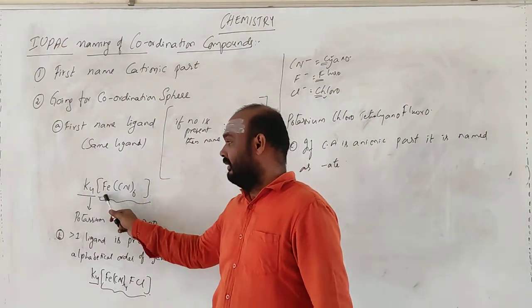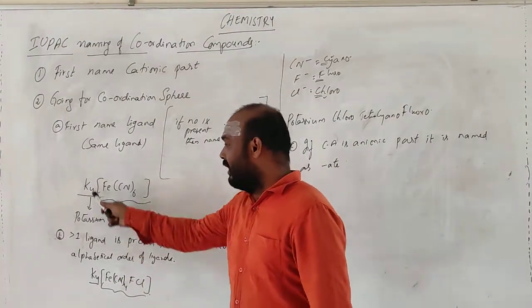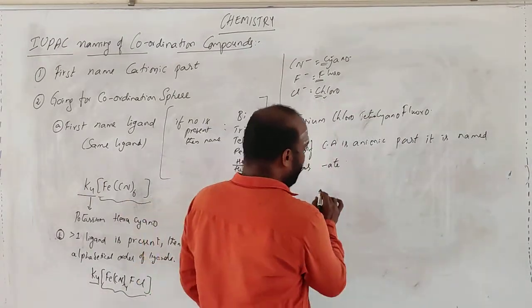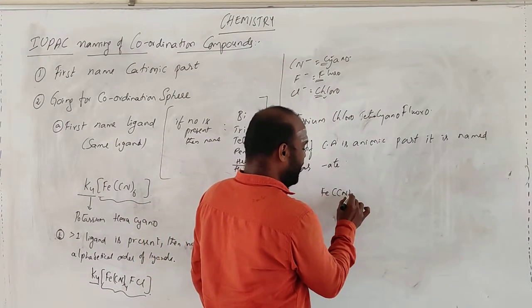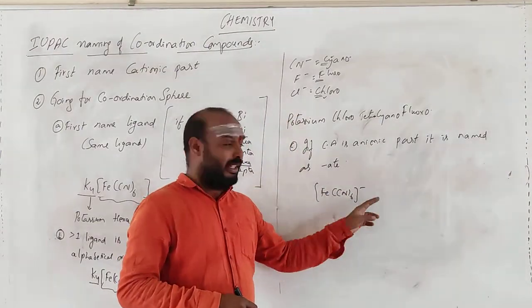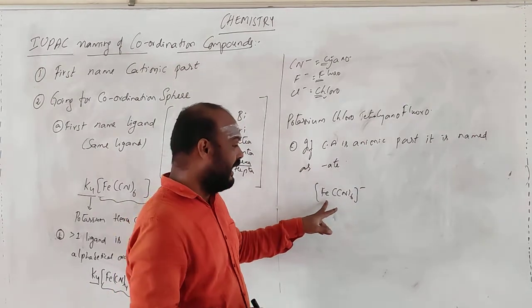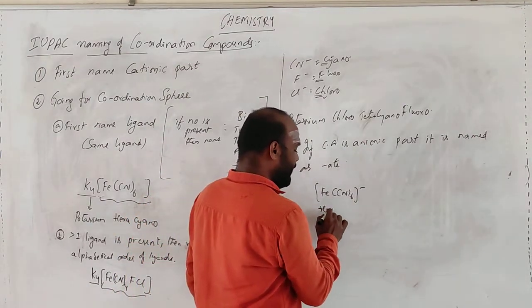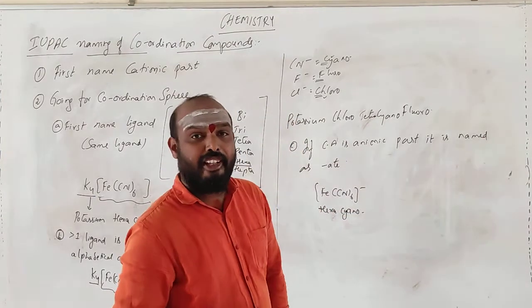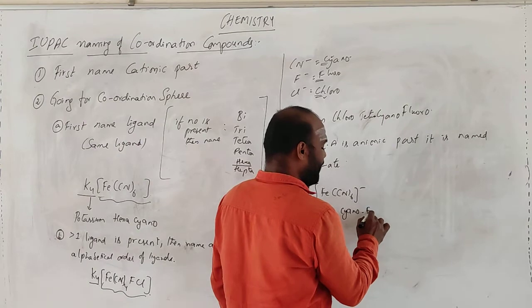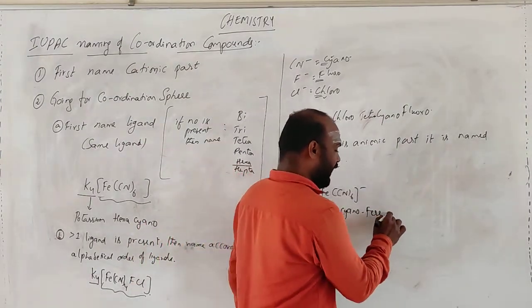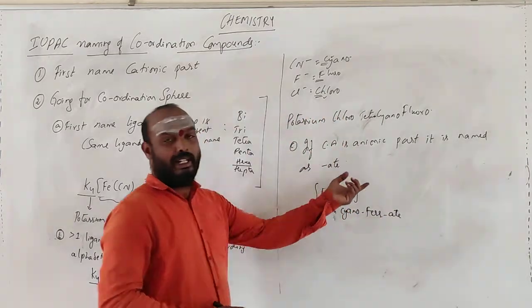When the entire coordination sphere is negative, for example FeCl6 like this, it means the coordination entity you are getting is a negative species. Then you should add A. So see, hexa, cyano, then ferrate, from ferrous. I said to add A, so it is ferrate. If there is cobalt, cobaltate.